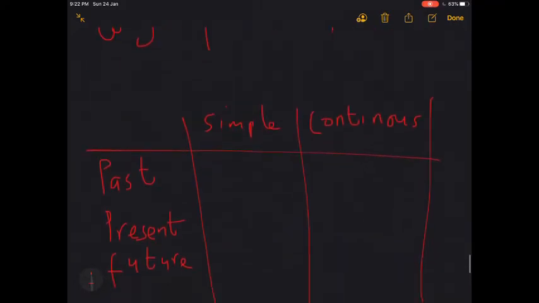We start with the simple tenses. Let's start with the simple present tense. Simple present tense is usually used for an activity or an action that takes place every day, every time, or on a routine basis. For example, I can say, I go to school. This could mean I go to school every day, or every Monday, or every Tuesday, or every week. It simply means I go to school.